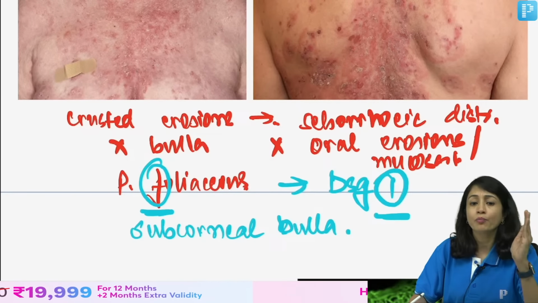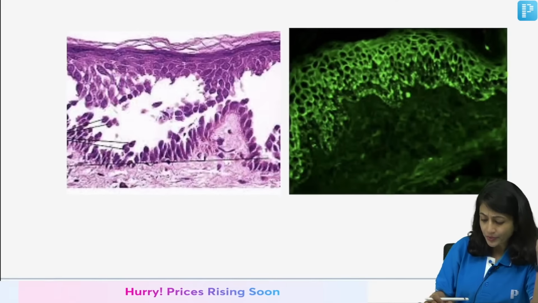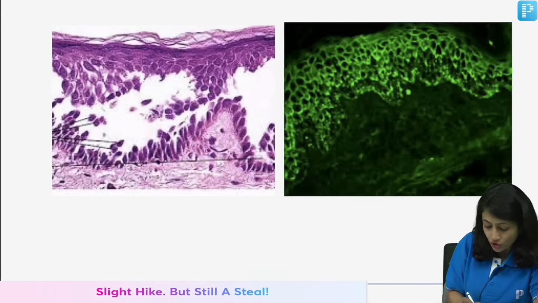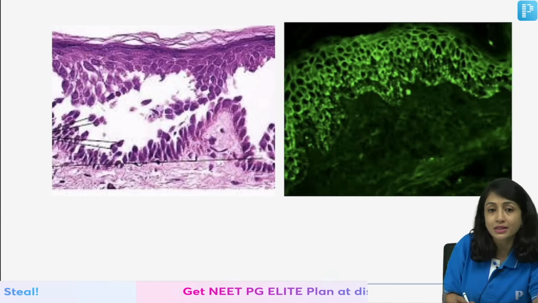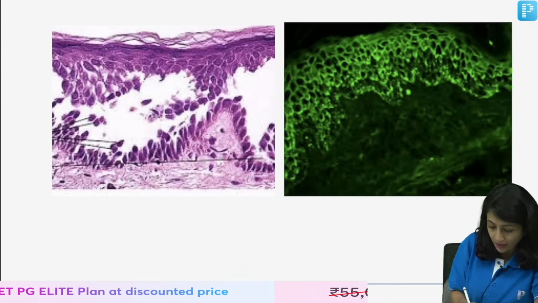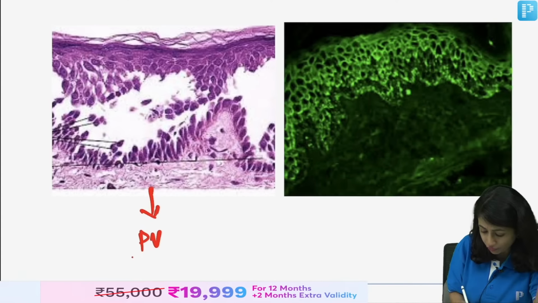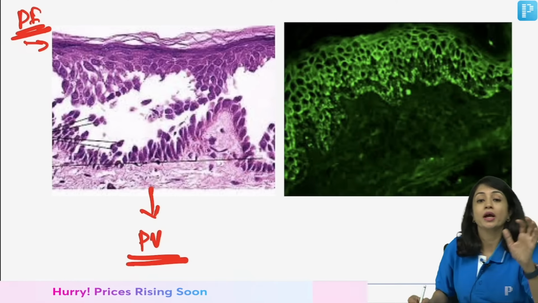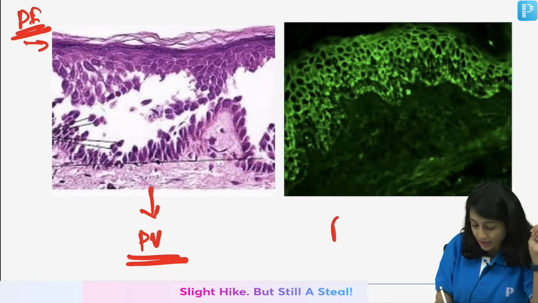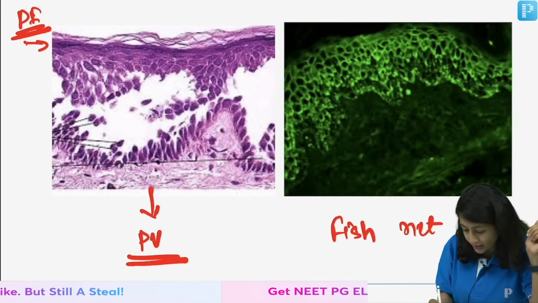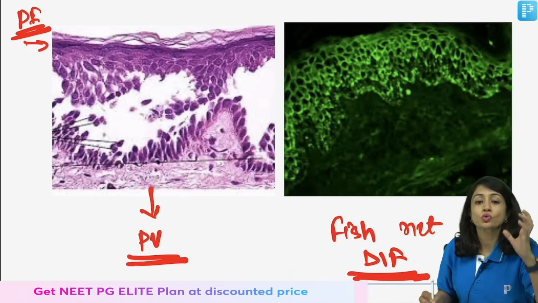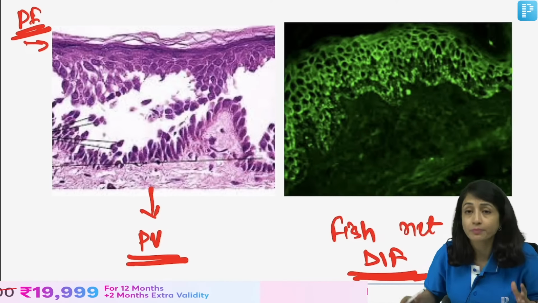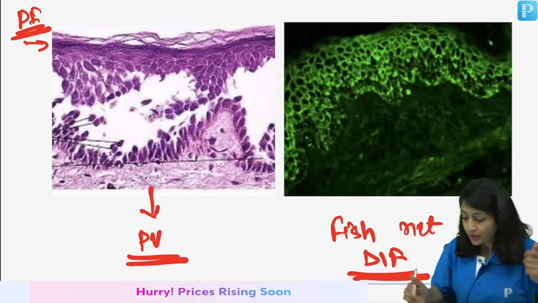So, these are very important findings. When I look at the biopsy and DIF, I already told you this is Pemphigus vulgaris. Sometimes they give you a histopath image. You can see this basal layer. This is a suprabasal split and you see row of tombstone appearance. So, this is a histopath image of Pemphigus vulgaris. If they had to give you foliaceus, you will see the split somewhere around here, subcorneal. And this is the classical fish net pattern on DIF. Direct immunofluorescence shows a fish net pattern. Clear? And DIF is the diagnostic test, not histopathology. Please remember this.